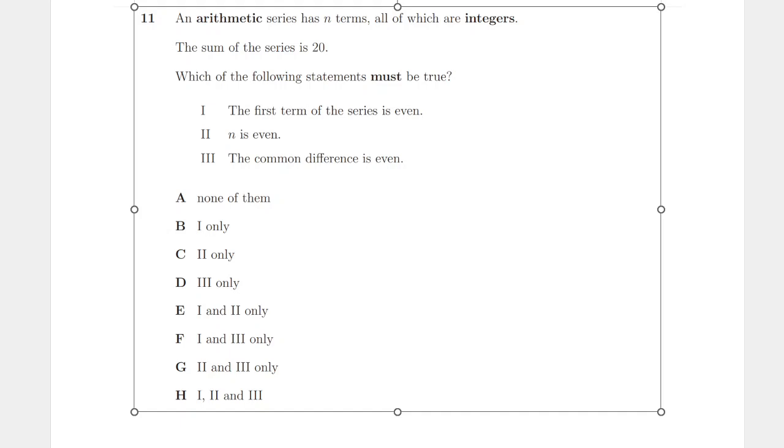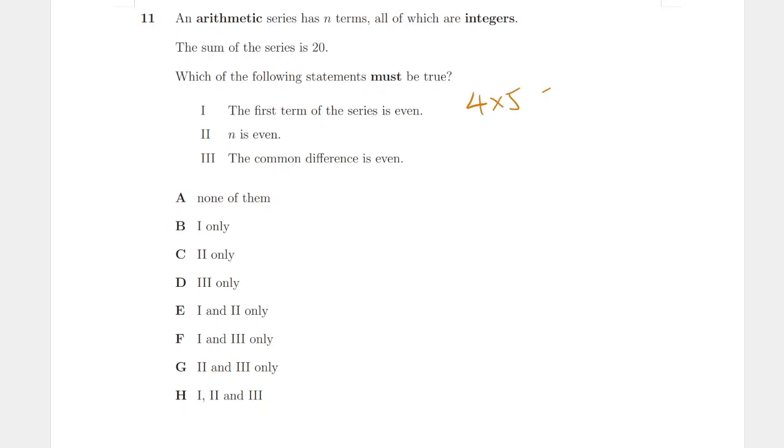Any ideas? So what I have in my head is that, first of all, when you construct a series for a certain sum, you think of an average. So what do I mean by that? For example, if 20, you could think of it as 4 times 5, that's 20. So what does that mean? If I have an average or mean of 4, and I have 5 terms, then they will add up to 20, right?